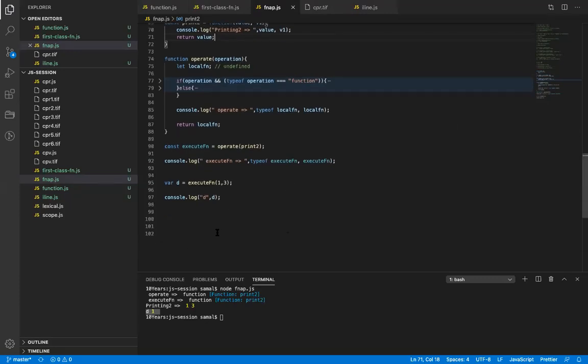Because JavaScript treats functions as first-class citizens, it can do anything. All right, so there is one more concept called higher order function. Anyone had a question?